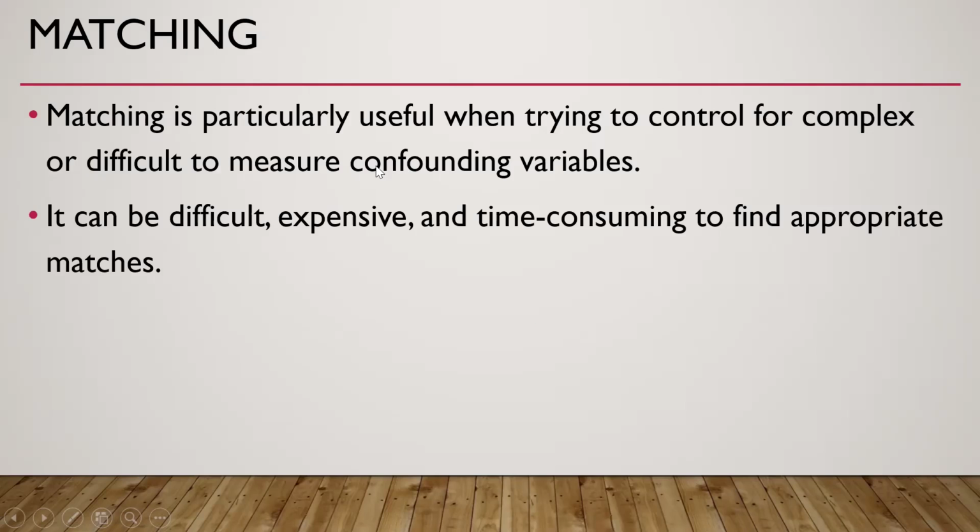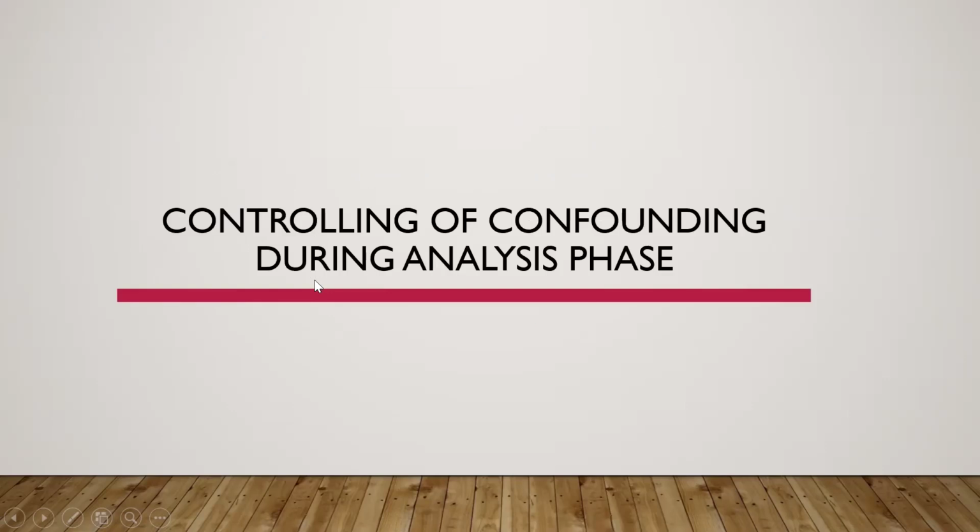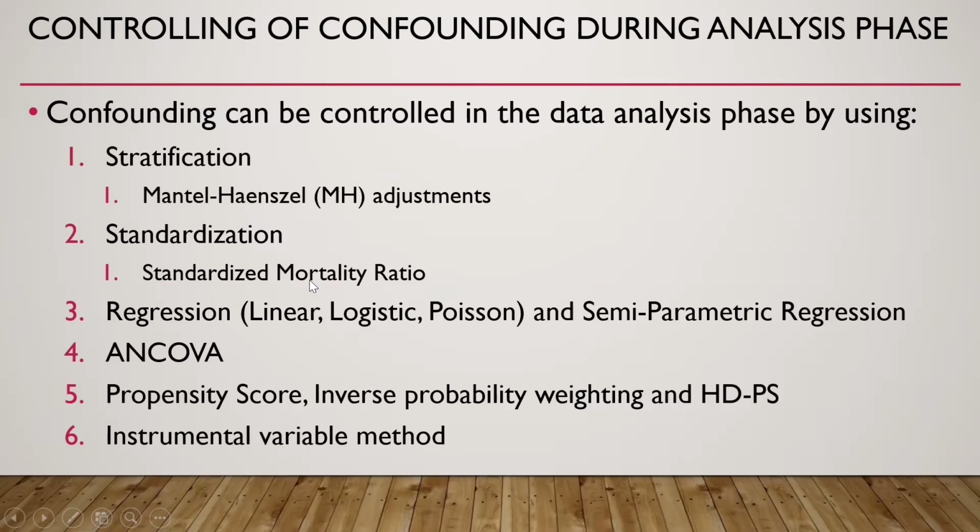Matching is particularly useful when trying to control for complex or difficult to measure confounding variables because we need not measure, we just have to match. It may be difficult, expensive, and time consuming to find appropriate matches, so this is a drawback. Then controlling of confounding during analysis phase. So these are the options which we have for control of confounding during analysis phase. I'll talk about these one by one.